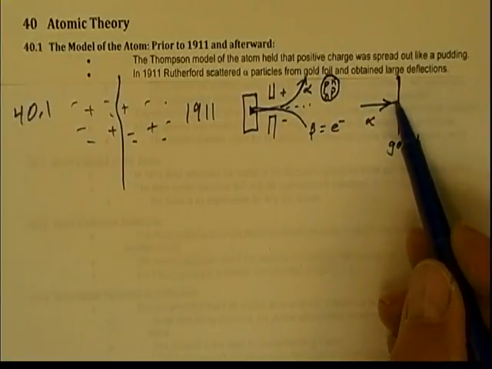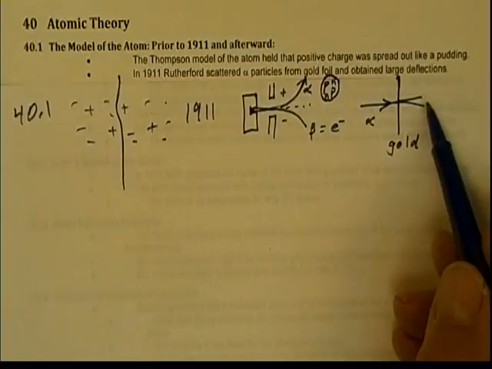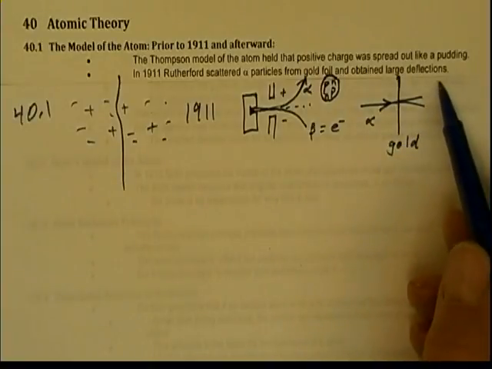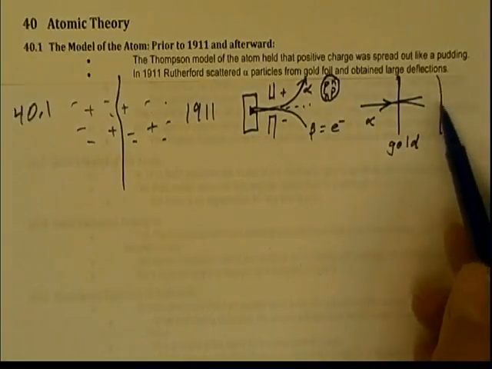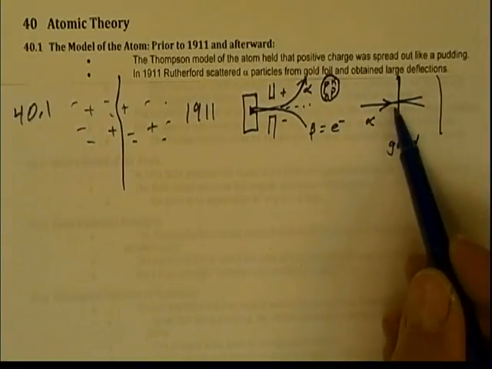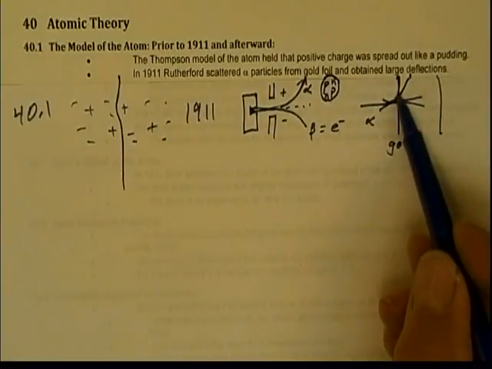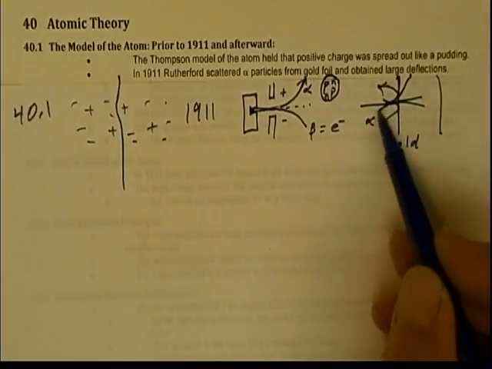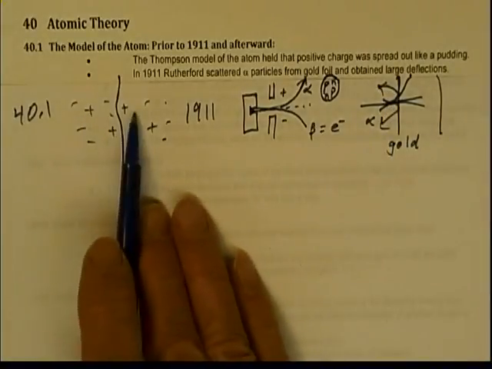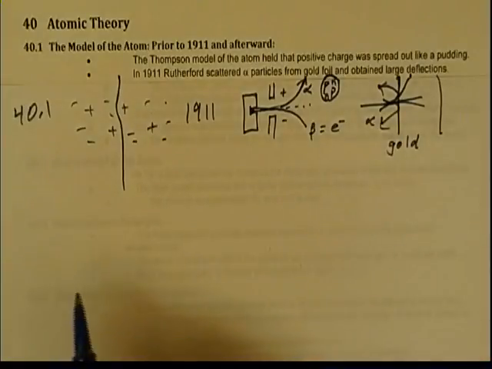of course what he expected were just minor deviations of the alpha particles, which he could use a photograph over here to see where the alpha particles went. But instead, it turned out that the alpha particles were bent to great extremes, some of them even backscattering in the opposite direction. How is it possible that something that was homogeneous could do this?